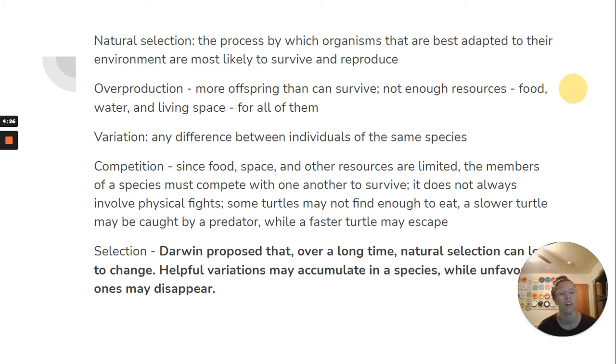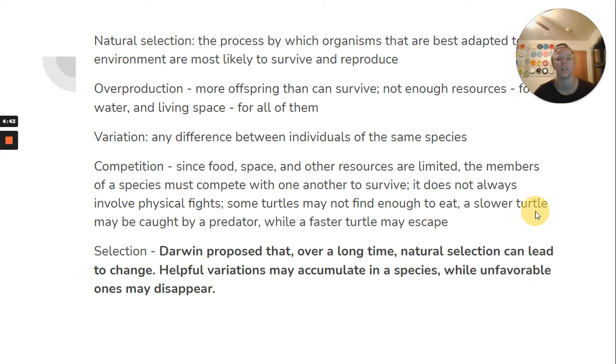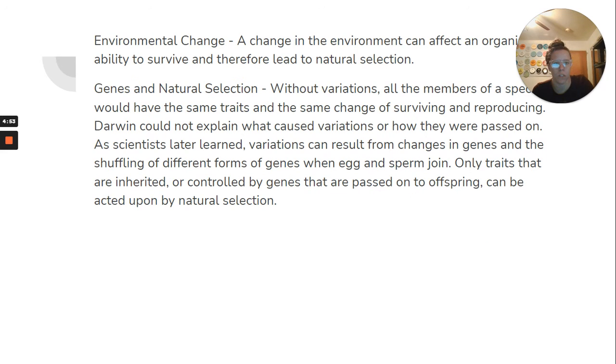So for example, some turtles might not find enough to eat. Then a slower turtle might be caught by a predator, while a faster turtle can escape. So that's natural selection, where the slower turtle is caught and killed, basically. So selection, our other key point: Darwin proposed that over a long time, natural selection can lead to change. Helpful variations may accumulate in a species, while unfavorable ones may disappear. It's kind of like with the characteristic choice.